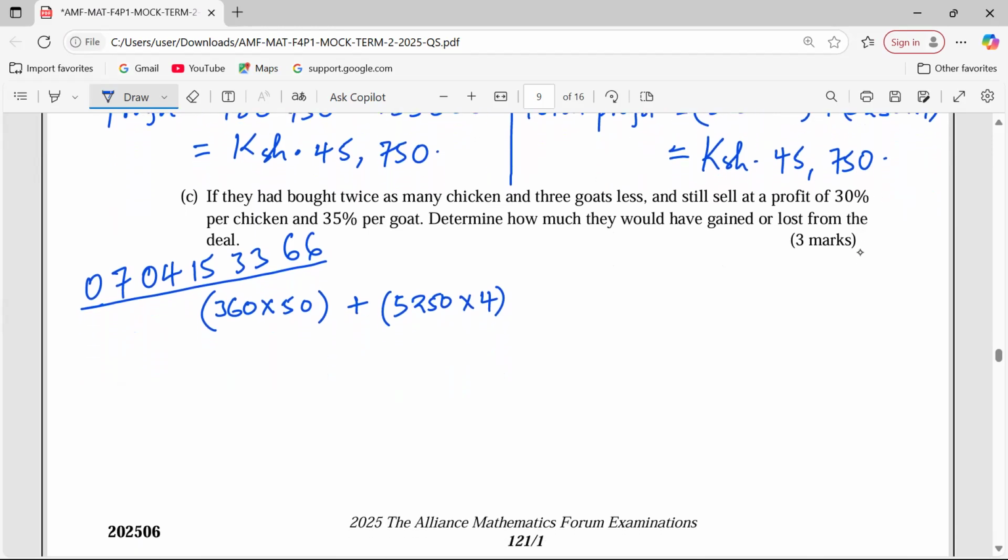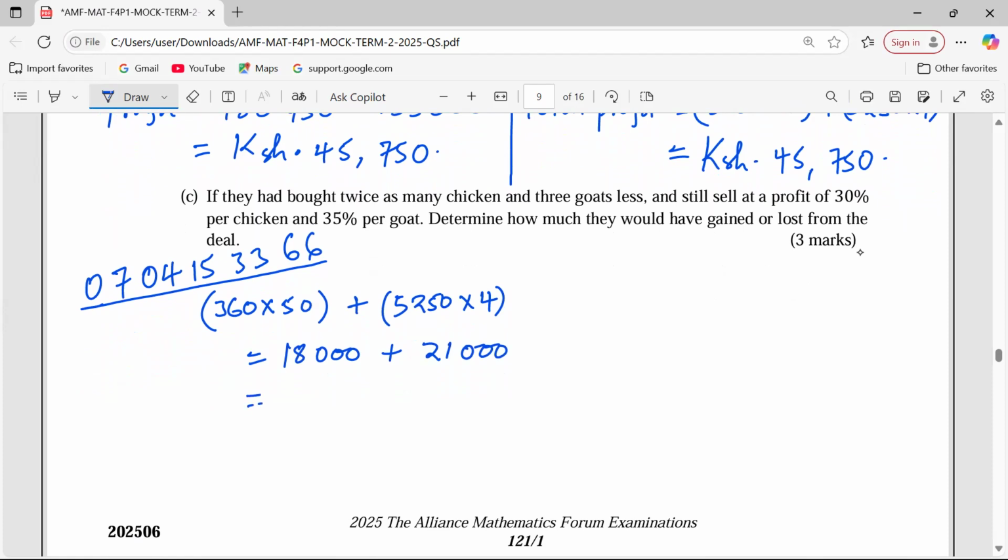So what profit shall we have here? 360 times 50. I'm getting 18,000 here, plus 5250 by 4, which is 21,000.